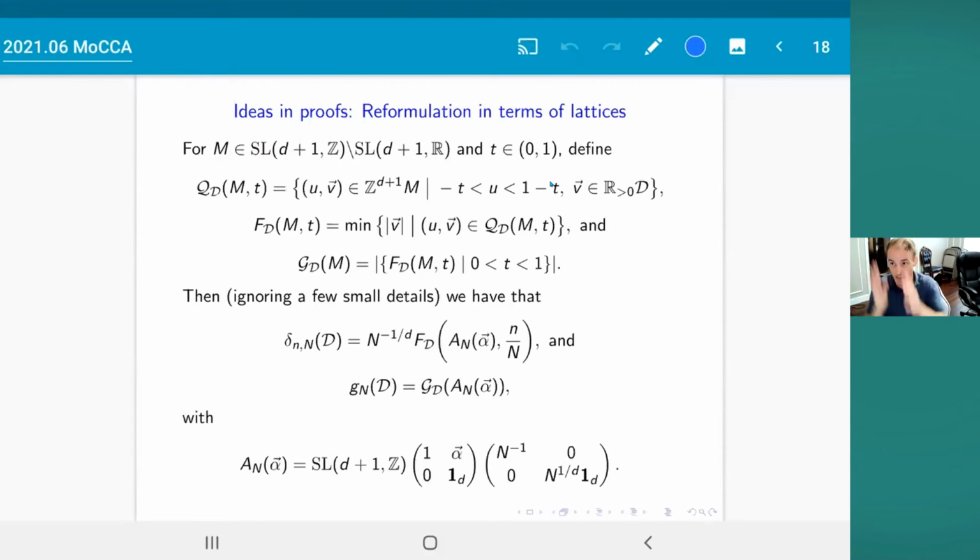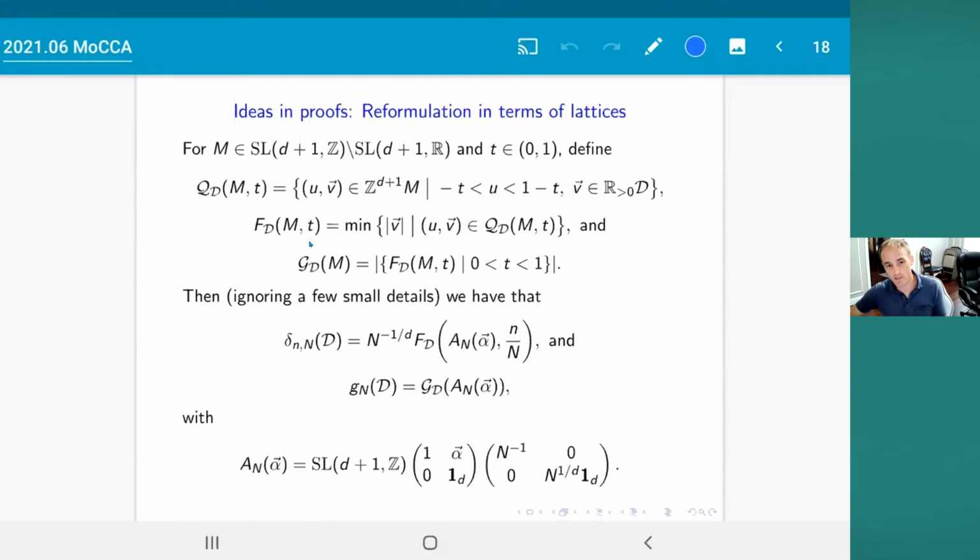It carves out a slice of the space, and then it takes all the lattice points in that slice. And then the function F_D, what it does is it looks at all the lattice points in that set, Q_D M T, and it takes the smallest possible value of the length of the last D components, okay?